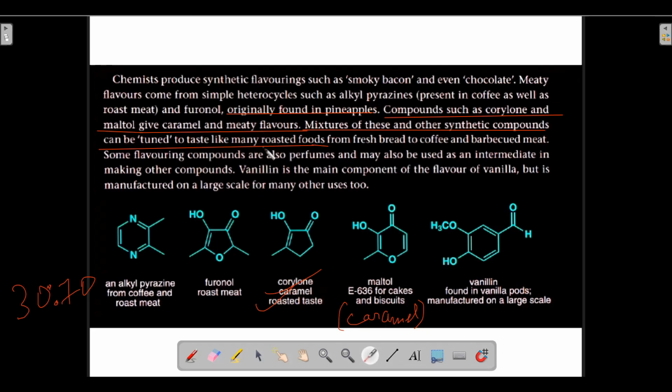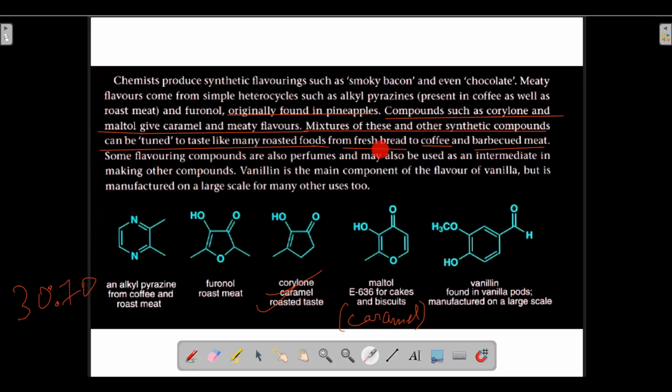So these components can be tuned to taste like many roasted foods, like roasted meat, roasted peanuts, roasted horse gram. And those roasted foods range from fresh bread to coffee and barbecued meat. So fresh bread flavor might be there, coffee flavor might be there, barbecued meat flavor might be there. You already know the taste of fresh bread. Fresh bread tastes very nice. Coffee taste you already know, and barbecued meat taste.